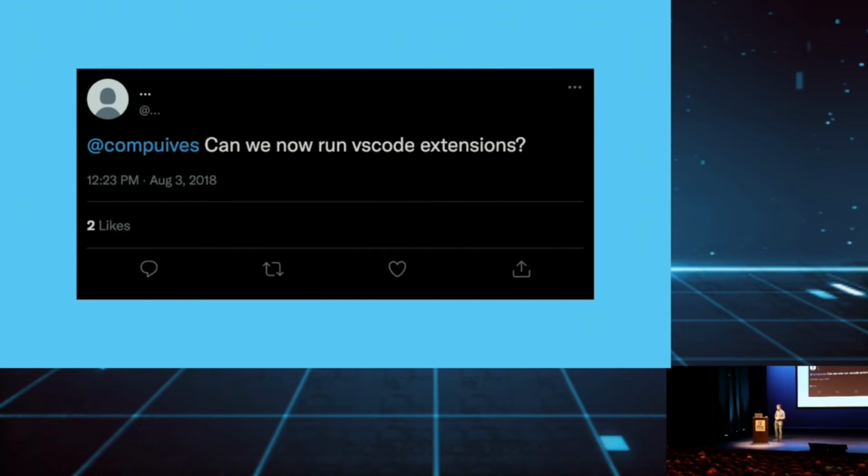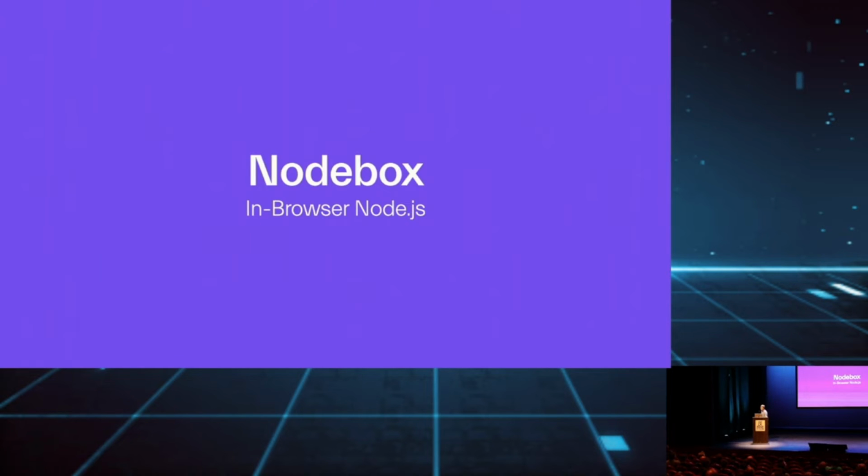So initially I dismissed it, but then I started thinking, could we maybe fake Node.js in the browser, so that VS Code will think it's running locally on a normal computer, but we're actually running it in the browser? And that is the second iteration. That is what we started working on next after Sandpack. An in-browser Node.js emulator, essentially allowing you to emulate a Node.js environment so that programs think that they are running in Node.js, but in reality, they're running in the browser. We use this to run the VS Code editor and VS Code extensions.